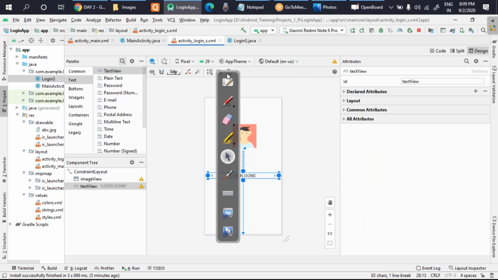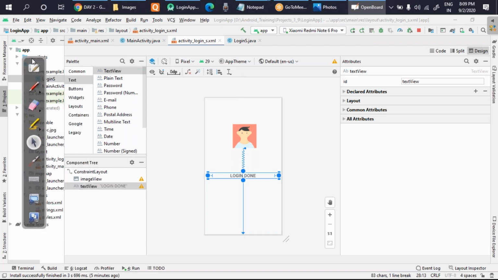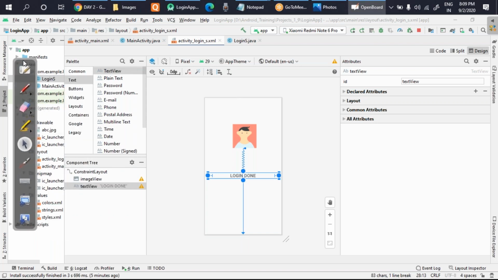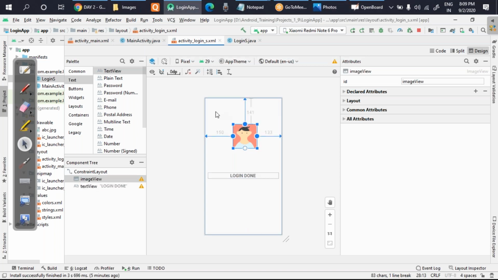So with this I have completed today's part, and I have made you understand what is intent, what is means, how you can create a very simple project like login, and how you can use image view. That was the important part. In the next class, I'll show you some more details regarding this. How to remove the warning message. Okay, you're talking about this warning message. Am I correct?